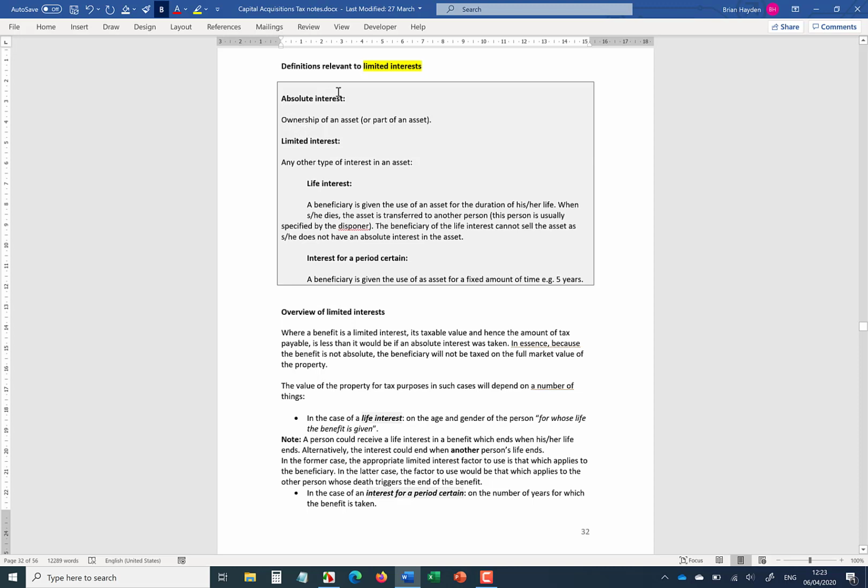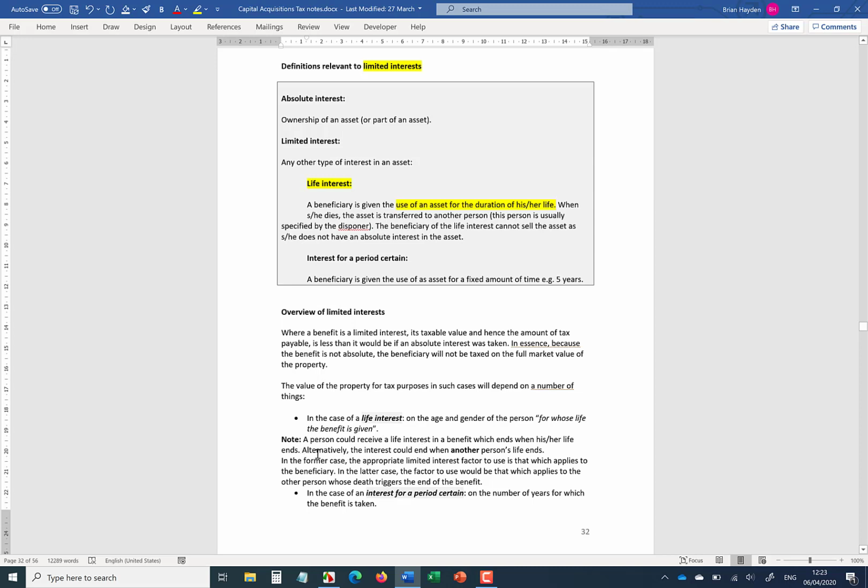So up to now, we've looked at the concept of absolute interests, where you essentially take ownership of the asset or part of the asset. So it's yours to buy and sell. You can essentially do what you want with it. In a limited interest, you don't take ownership. So you may take a life interest, where you get the use of an asset for the duration of your life. Now, it doesn't have to be your life. It could, in fact, be based on the life of somebody else, as is noted down here.